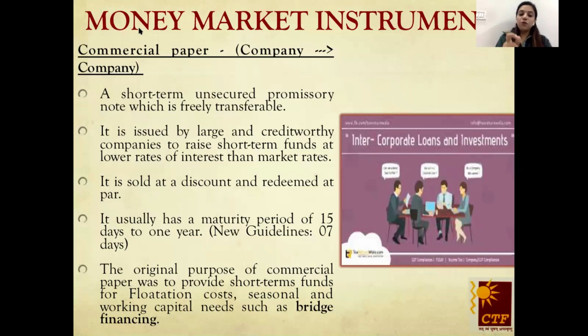It ranges from 15 days to 1 year. This is given as per your NCERT. As per the new RBI guidelines, the 15 days range has been decreased to 7 days, so now it ranges from 7 days to 1 year. I would suggest students, if this type of question comes, you should write both the NCERT part, that is 15 days to 1 year, as well as the new guidelines, that is 7 days to 1 year, so that you can impress the examiner.